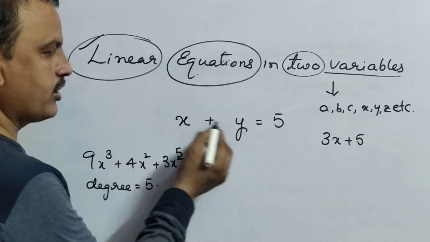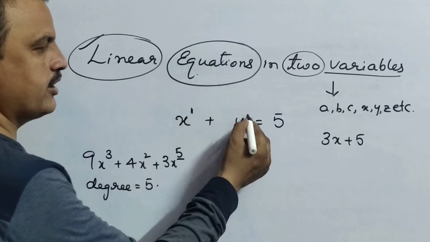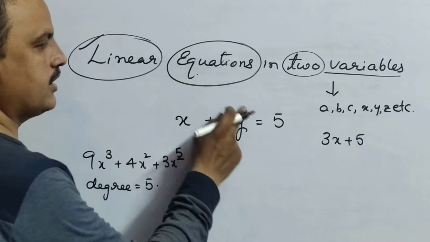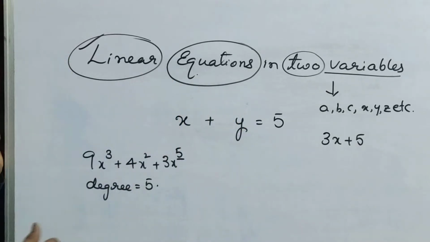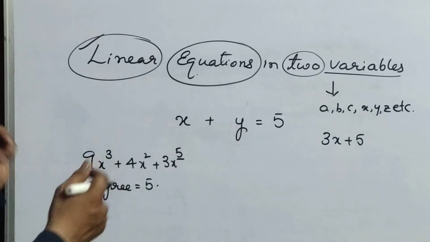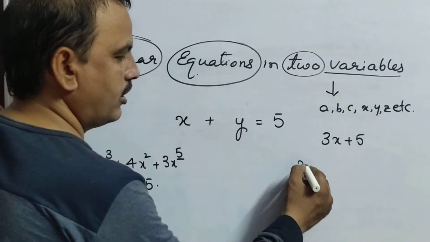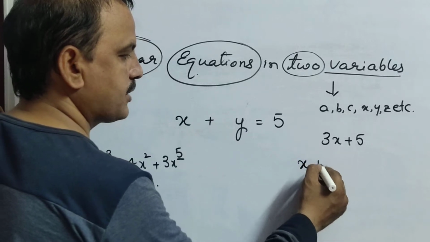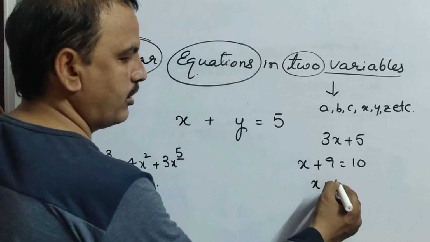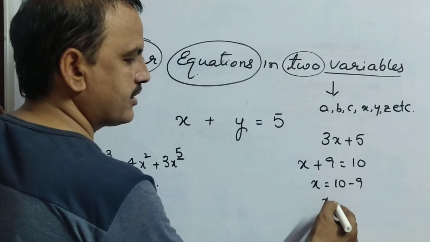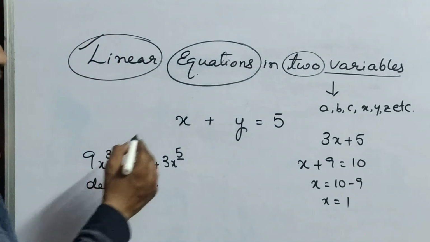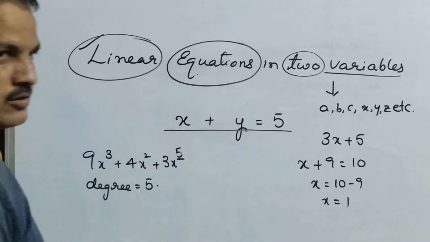If you clearly observe here, also degree 1, here also degree 1. So that is a linear equation in two variables. This is about linear equation in two variables. Here, you learned simple equations. Suppose x plus 9 equals 10. Then you can find very easily, that is one variable. So 10 minus 9, so x equals 1, because you see only one variable. Now here, what happened? There are two variables.